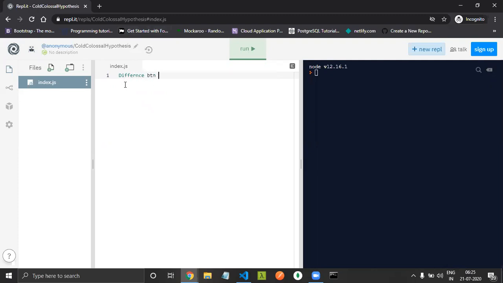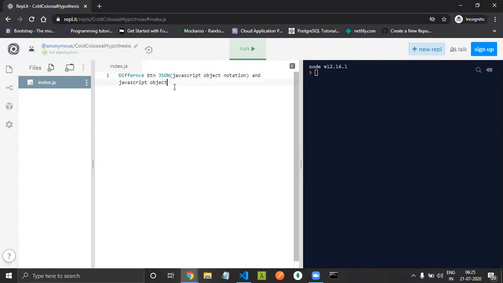We'll discuss JSON and JavaScript objects because their syntax looks similar. People get confused: what is JSON and what is a JavaScript object? JSON stands for JavaScript Object Notation.